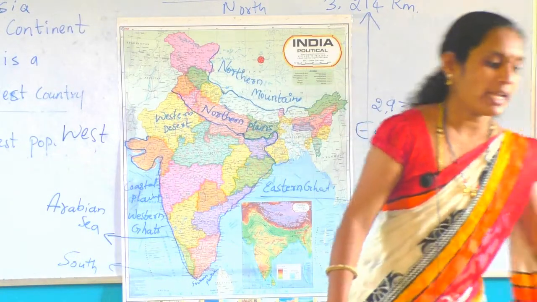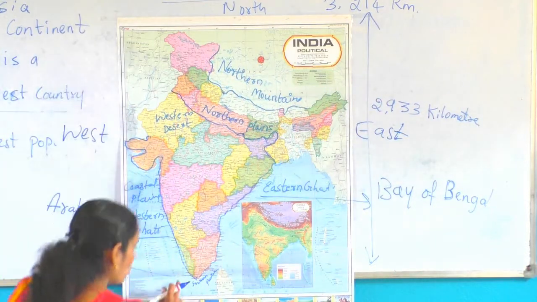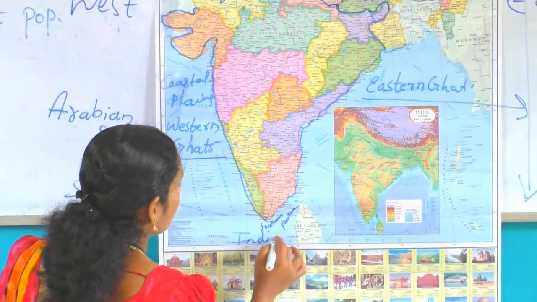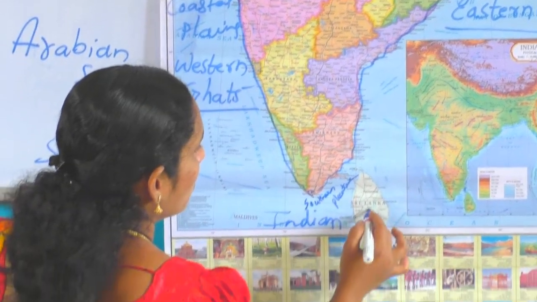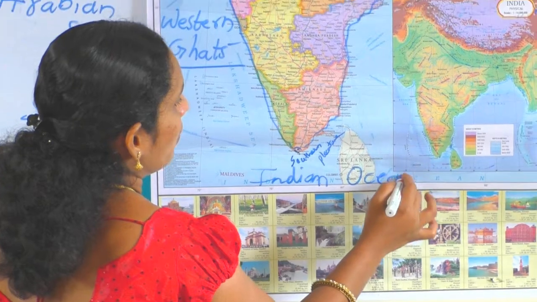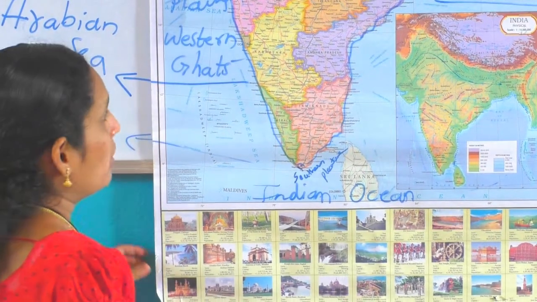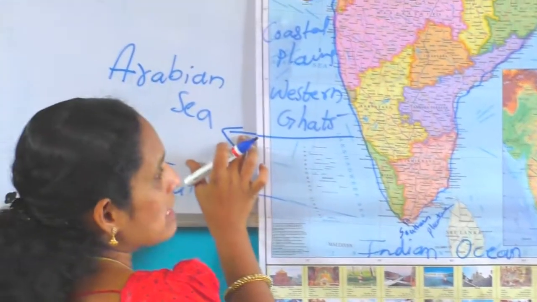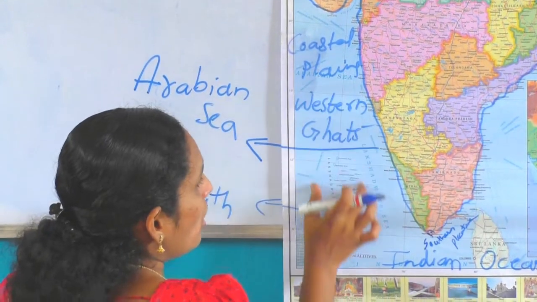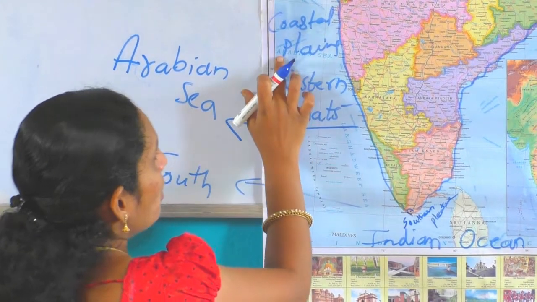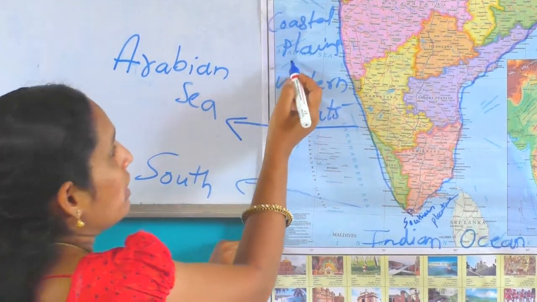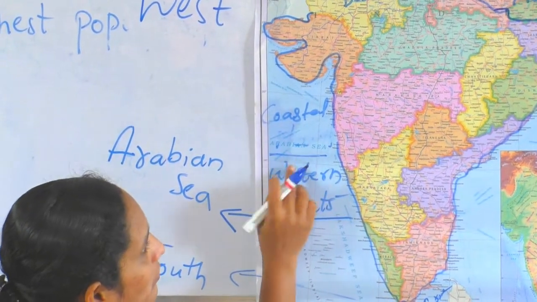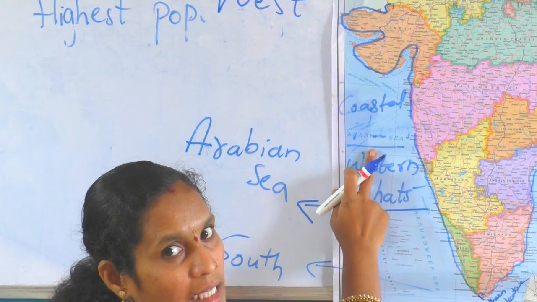In the south what you are getting? Indian Ocean down. See, this is the Indian Ocean. In the west side, India is covered by Arabian Sea. This is all the blue color part, no? Here you see, here Arabian Sea is there, no? Arabian Sea.